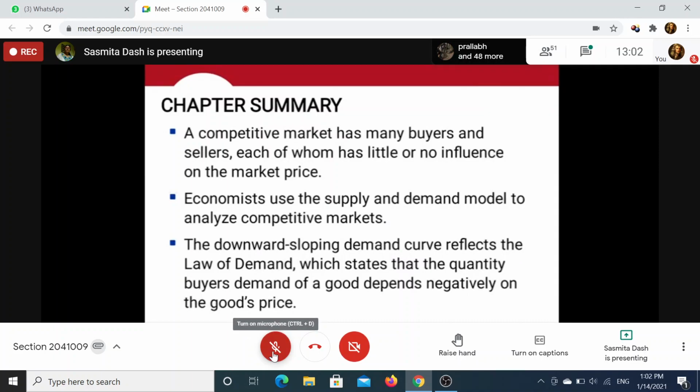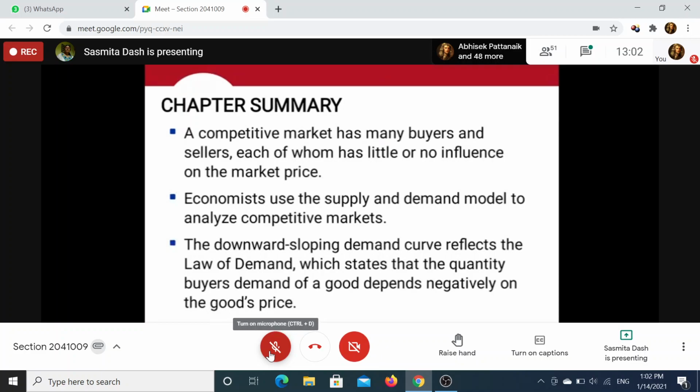All our demand and supply analysis, what we have done till now, is based on an ideal situation, that is, under perfect competition. Followed? What we get in real life is monopolistic competition, where there is some amount of monopoly and some amount of competition.